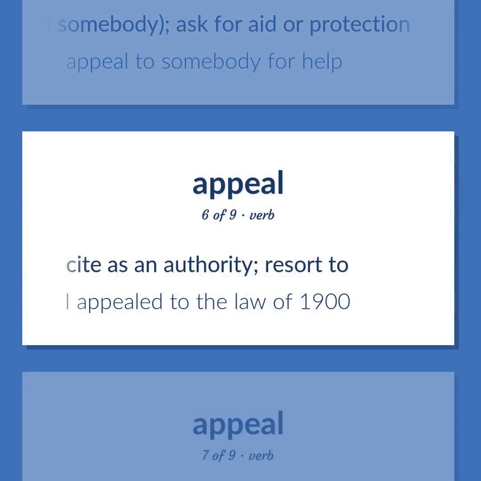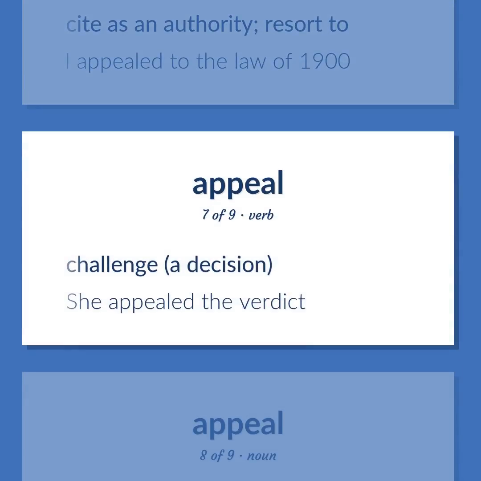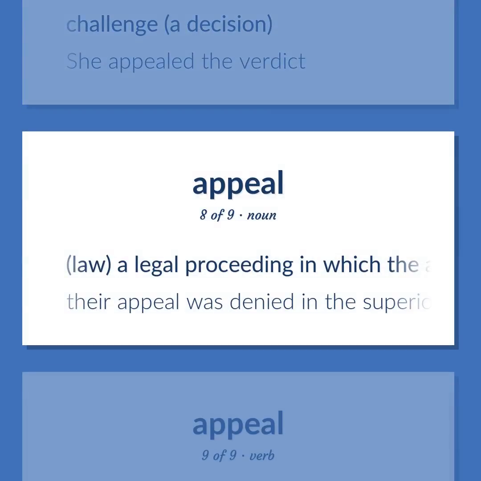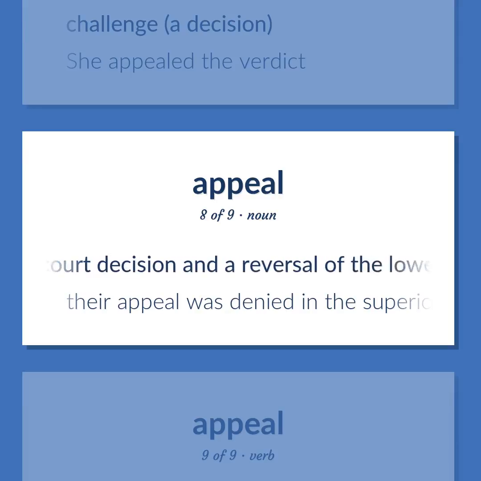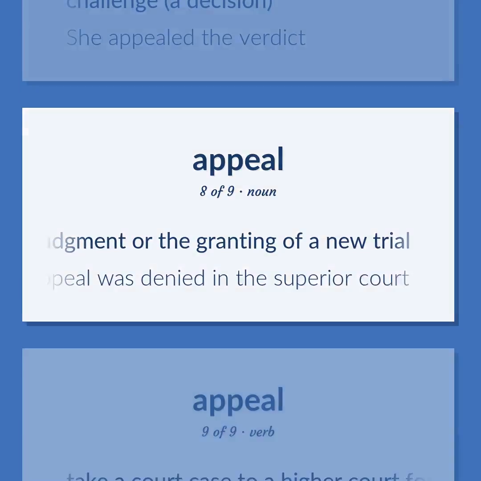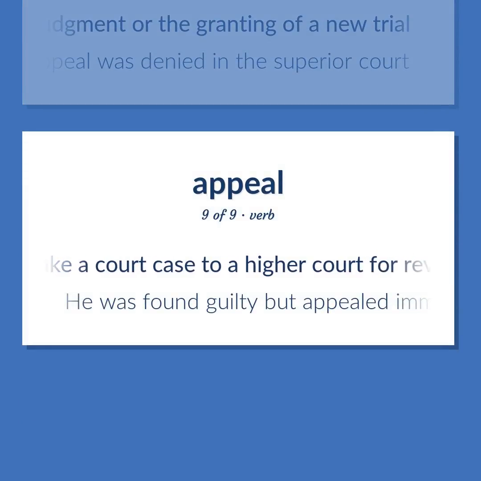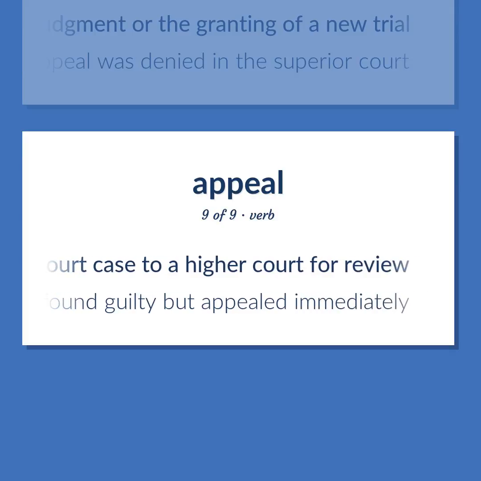Cite as an authority, resort to. I appealed to the law of 1900. Challenge a decision. She appealed the verdict. Law. A legal proceeding in which the appellant resorts to a higher court for the purpose of obtaining a review of a lower court decision and a reversal of the lower court's judgment or the granting of a new trial. Their appeal was denied in the superior court. Take a court case to a higher court for review. He was found guilty but appealed immediately.